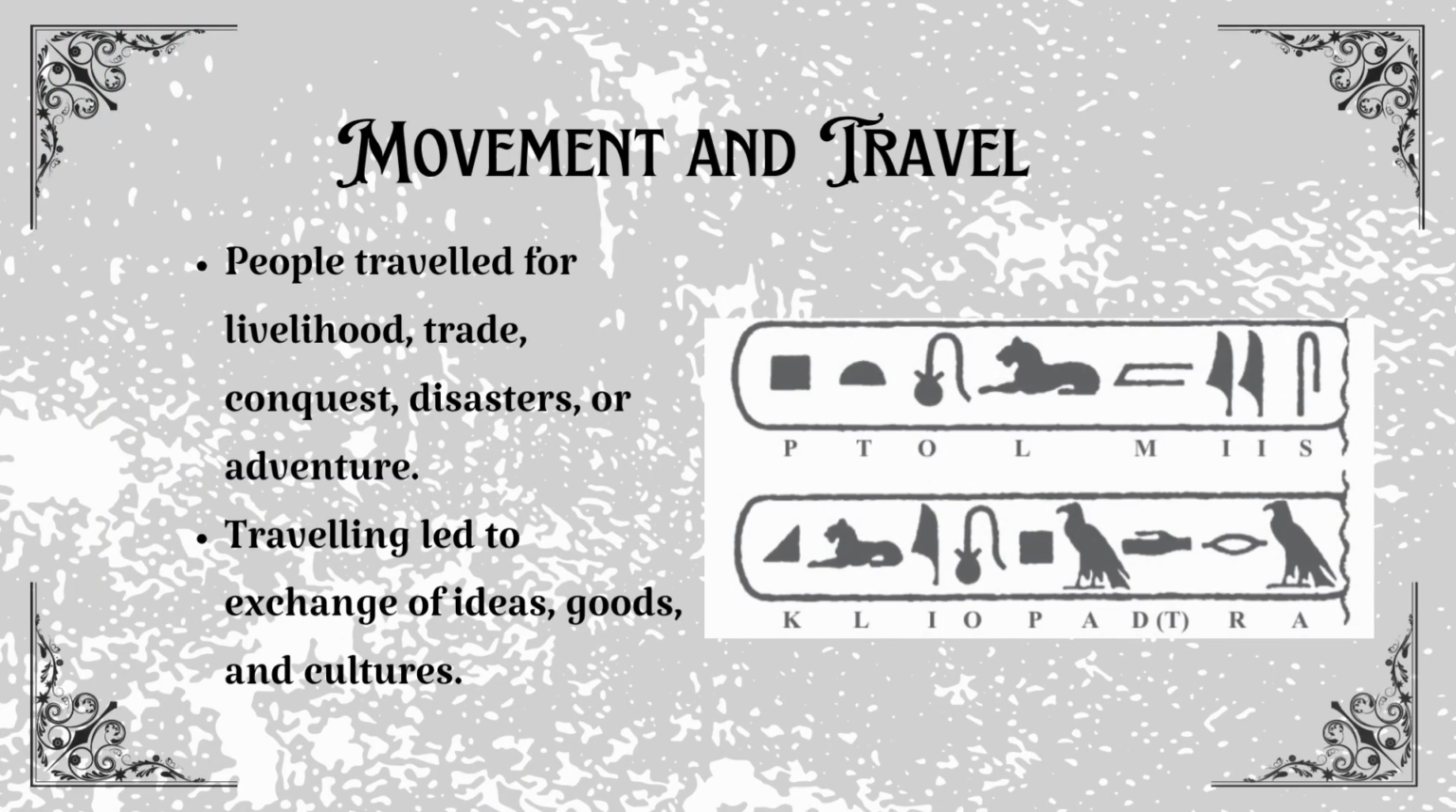Movement and travel. Humans have always been travelers. Back then, people moved for survival, looking for food, escaping floods or droughts, or finding new pastures for their animals. Merchants traveled to trade goods. Kings traveled to conquer lands. Religious teachers walked from village to village, spreading ideas and stories. And some people just traveled for adventure, to discover what lay beyond. Because of all this movement, people exchanged ideas, languages, and cultures. That's how our traditions and beliefs got mixed and evolved over time.